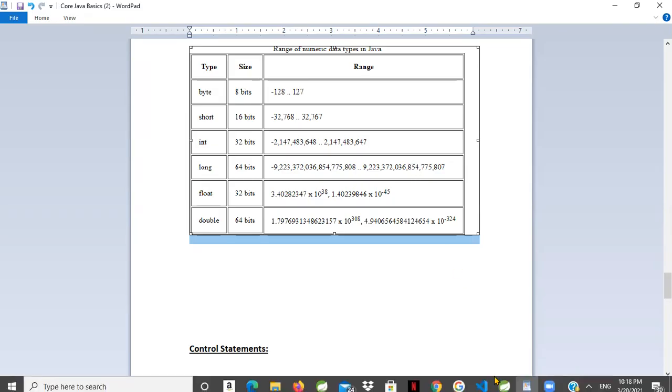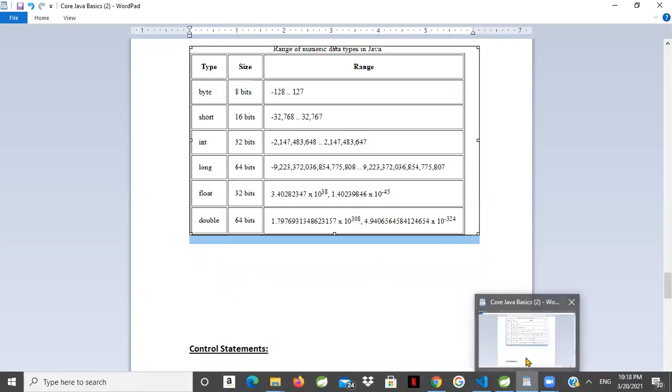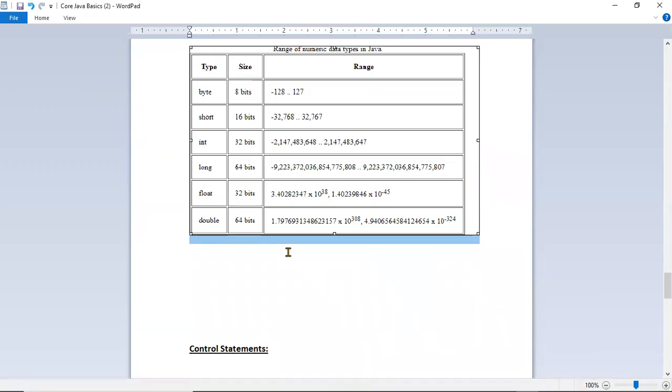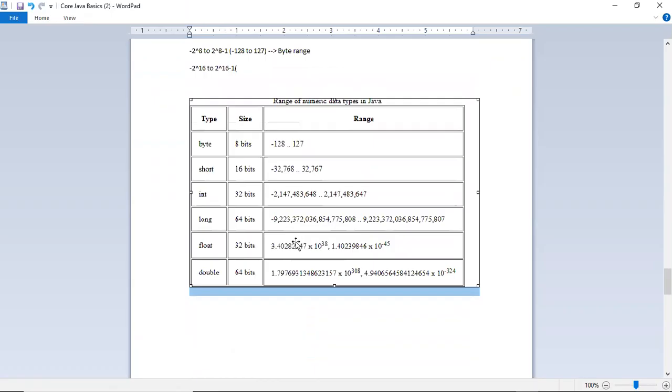Yeah, social security number will be int, correct. So that is about data types.